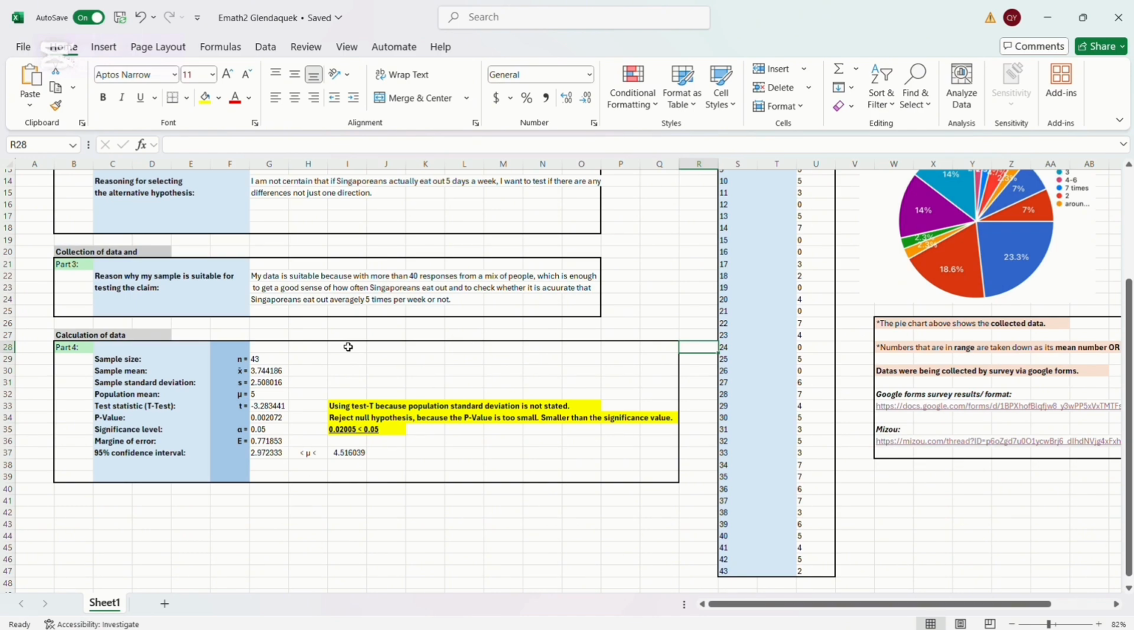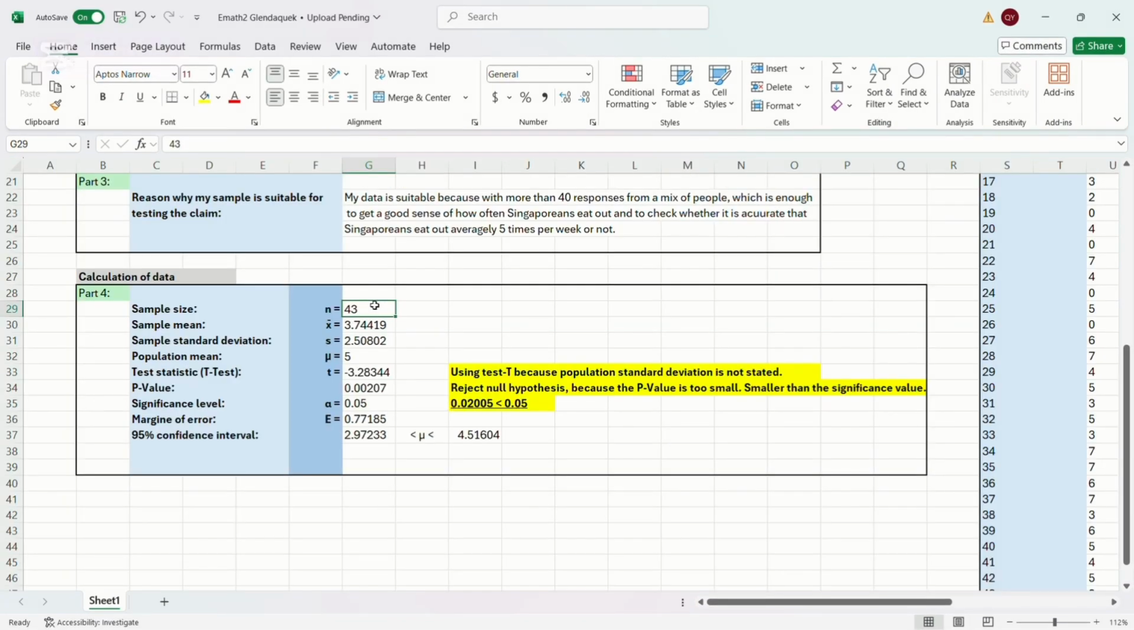Right now, let's get started with the calculations. First of all, the sample size is 43. The sample mean will be 3.74419. For the sample standard deviation, it will be 2.50802. And the population mean will be 5.